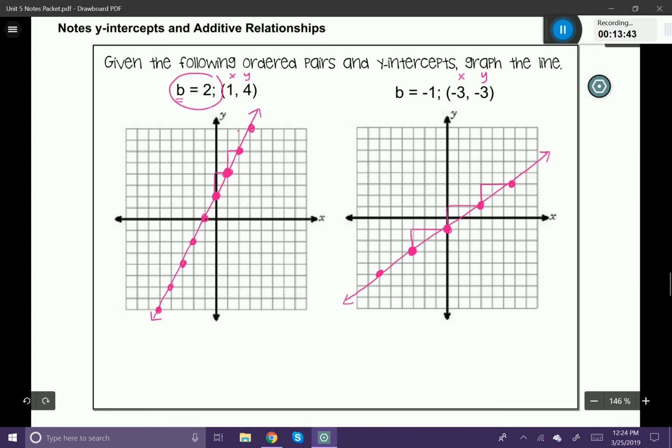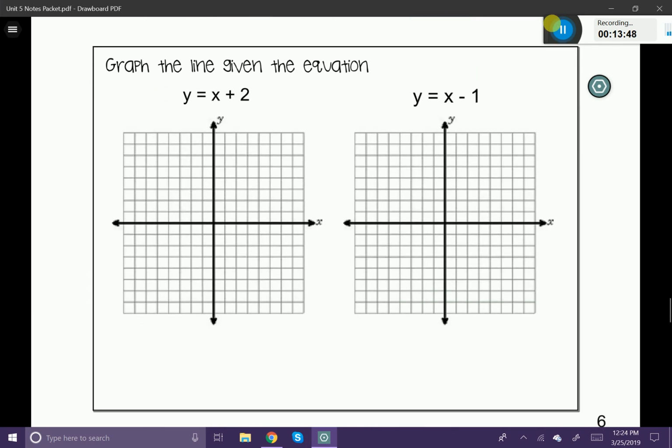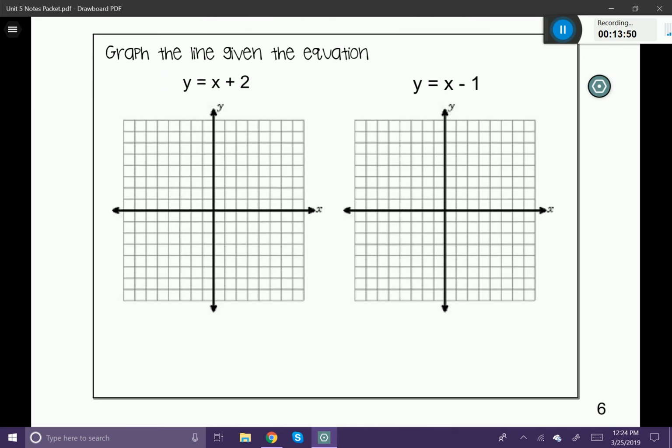All right. Last thing I want to do today is take an equation. Now this is putting it all together. Let's take this equation of this additive relationship, and let's graph it. So y equals x plus 2. Don't forget that this is y equals mx plus b. So let's first figure out what is our m. Our m is 1. Let's figure out our b. Our b is 2. Can we take that information and graph it now?